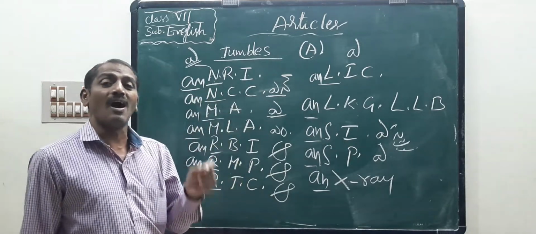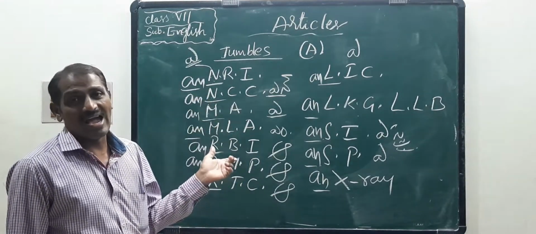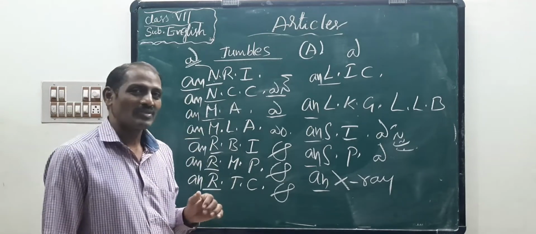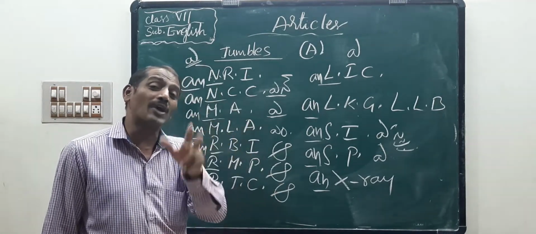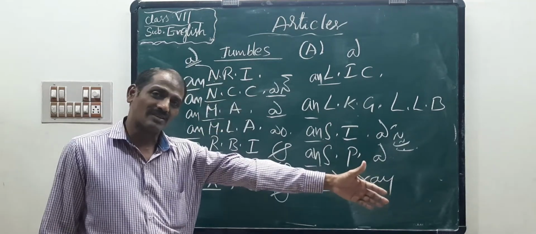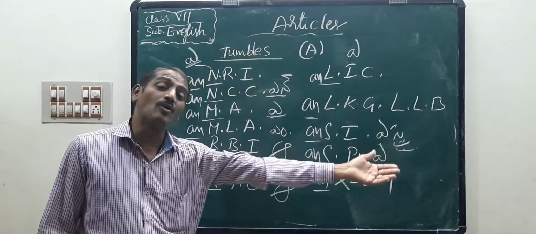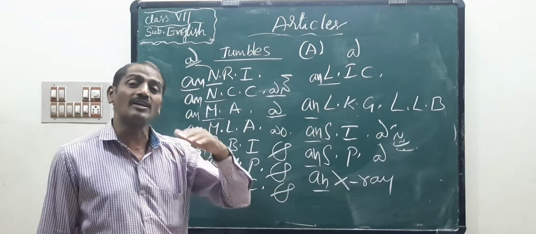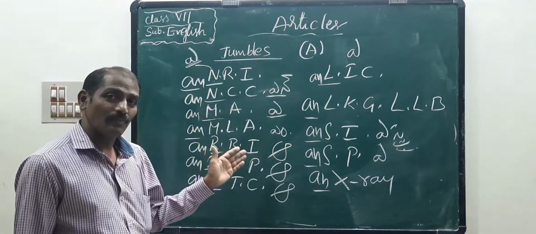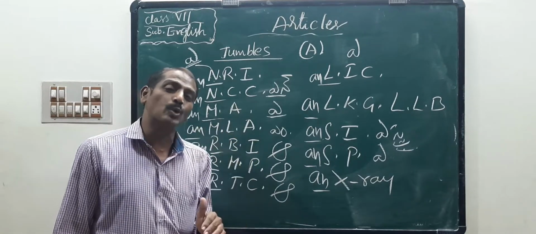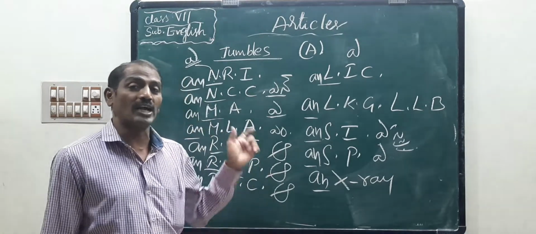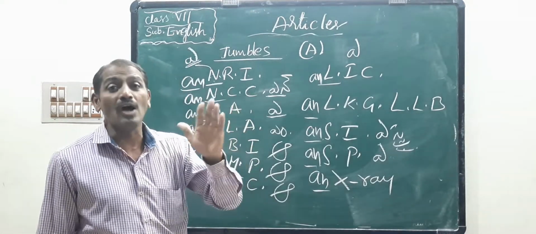So we should write the article an instead of a. Last time we wrote the article a instead of an because those were vowel letters, but they have a consonant sound, so we should write the article a. But these are consonant letters whose sounds belong to vowels, so we should write an instead of a.